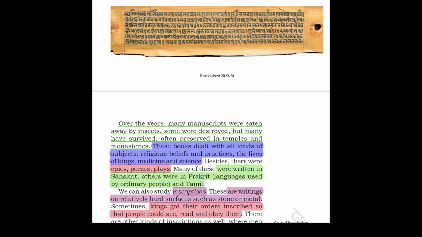Besides, there were epics, poems, and plays. Many of these were written in Sanskrit, others were in Prakrit. The languages used by ordinary people in those days were called Prakrit and Tamil. Now, we can also study inscriptions.